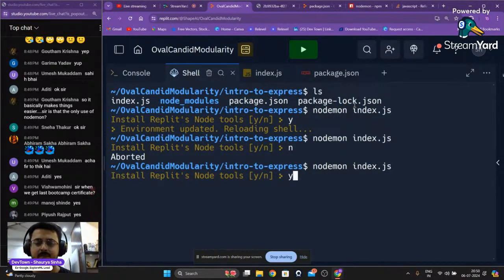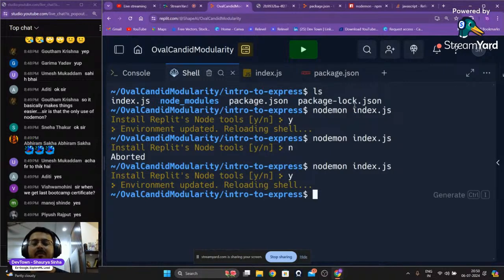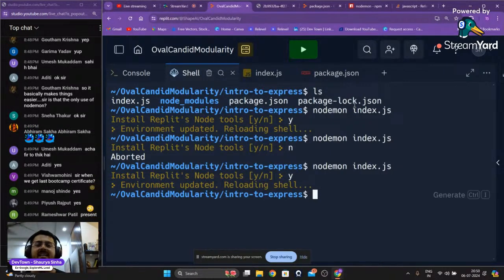Replit has caused some trouble again, but if you use Nodemon, it will automatically look at your code and any changes that you are doing. Initially we had to stop the server and start it once again. Nodemon will do that for you, so I don't know why it is not working right now. There's some issue, maybe tomorrow it will start working once again. But this is how you can basically create pages.